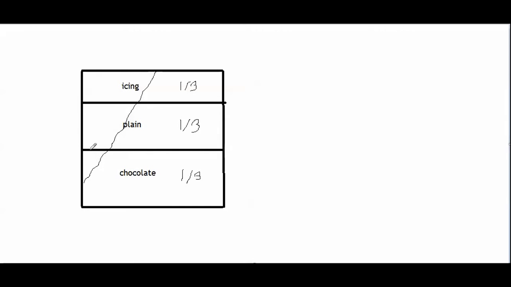And since this sample of cake isn't representative, it's going to give me misleading information about the entire cake. It's going to make me think that the cake is mostly plain and mostly icing and not very much chocolate. So if I like chocolate, then this non-representative sample is going to make me think that the cake isn't very good when the cake is actually better than I think it is. This non-representative sample would lead me to a wrong conclusion about the entire cake.